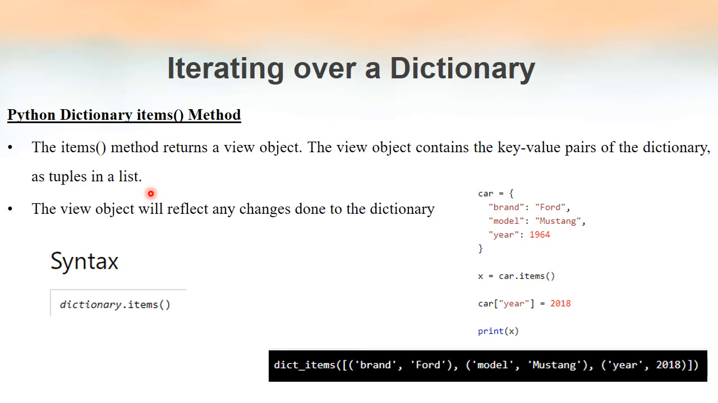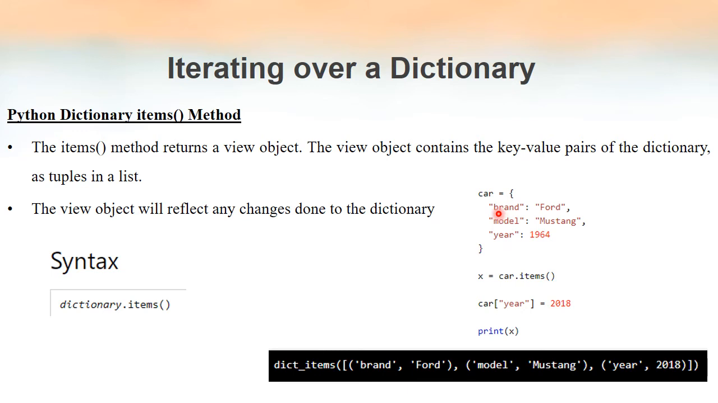And what is a view object? A view object is actually tuples in a list, or in other words, a list of tuples. See this, a list is enclosed in a pair of square brackets. Inside the list, the elements are separated by commas. This is the first element inside the list, the second element, the third element. The first element is enclosed in a pair of parentheses, that means it's a tuple. The second element is also enclosed in parentheses, so it is also a tuple. That is why we say tuples in a list, or list of tuples.